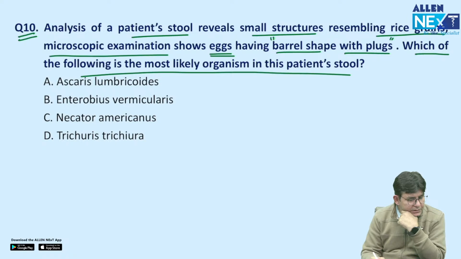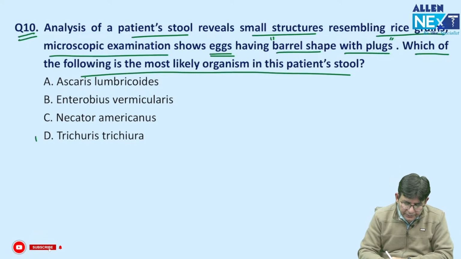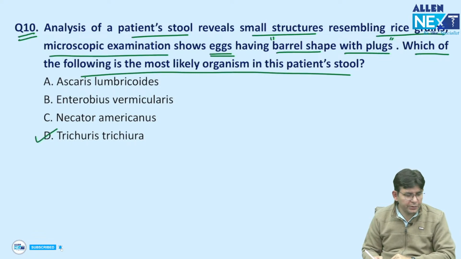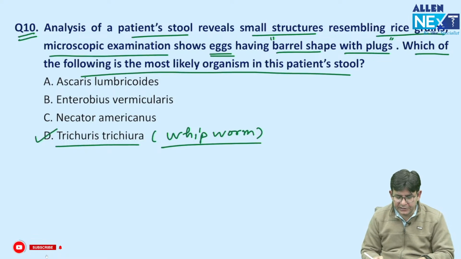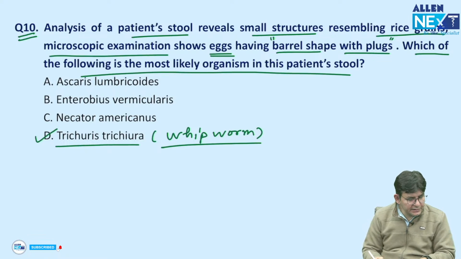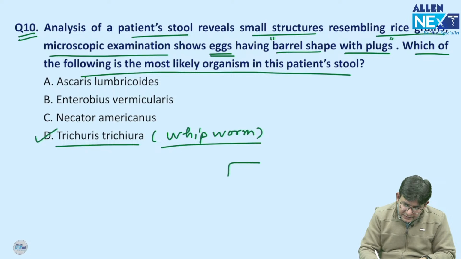Barrel shape with plugs. And Anurag, you are again right. We are talking about Trichuris trichiura. What is the other name? The other name is whipworm. And the egg of this Trichuris trichiura is the one which looks like this, that is the barrel shape with mucus plugs.